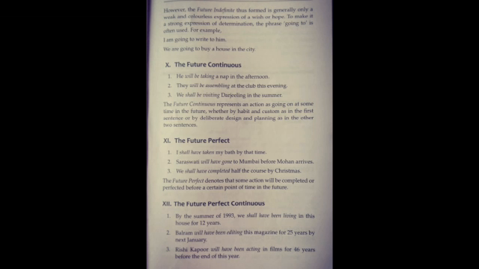Rishi Kapoor will have been acting in films for 46 years before the end of this year. When this book was published, till then it is expressed that 46 years of his acting career will be completed at this time. So this is how future perfect continuous is expressed. So these were the tenses which we were to complete in this topic.